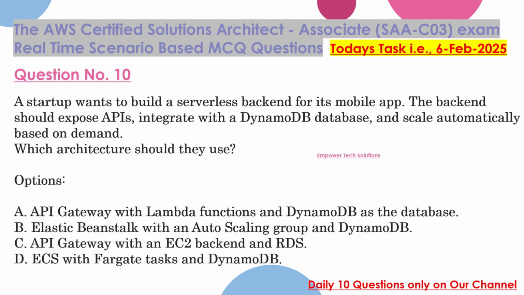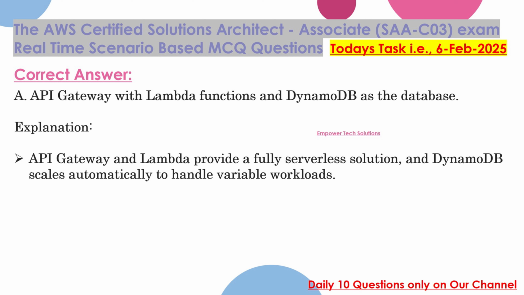C. API Gateway with an EC2 backend and RDS. D. ECS with Fargate tasks and DynamoDB. Correct answer: A. API Gateway with Lambda functions and DynamoDB as the database. Explanation: API Gateway and Lambda provide a fully serverless solution, and DynamoDB scales automatically to handle variable workloads.